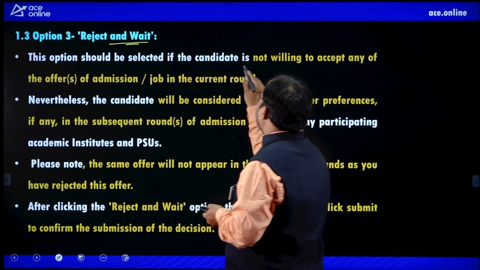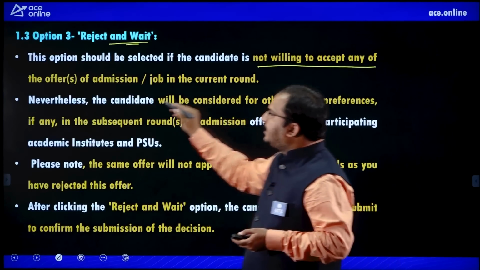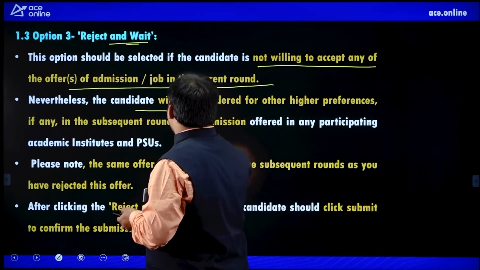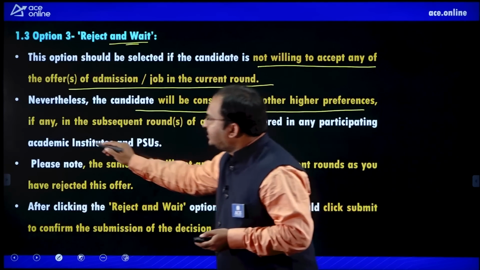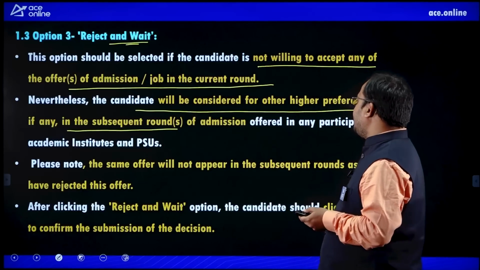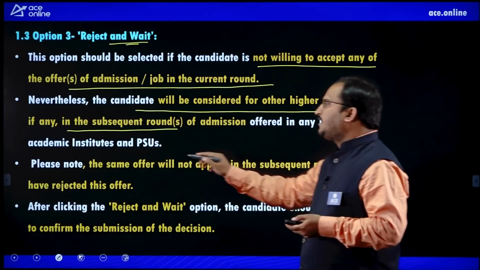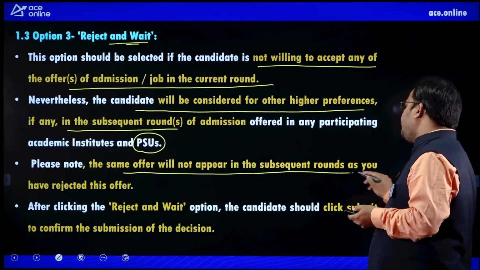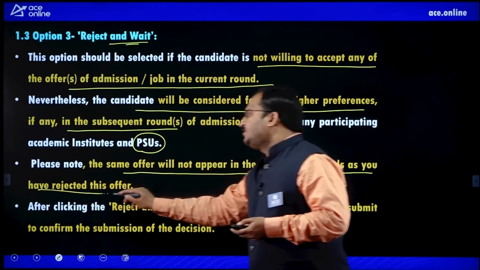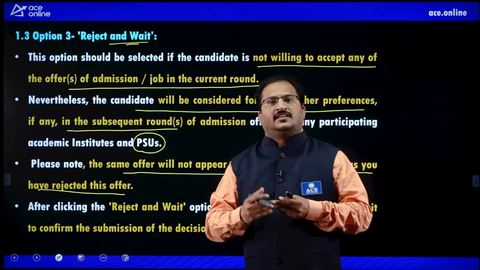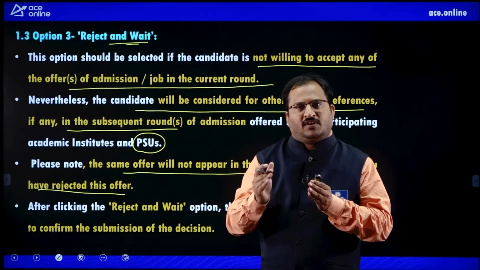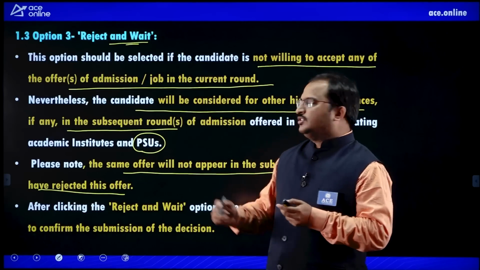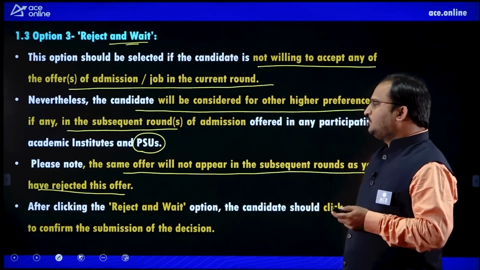This option should be selected if the candidate is not willing to accept any of the offers of admission or job in the current round. The candidate will be considered for other higher preferences, if any, in the subsequent rounds of admission offered in any participating academic institutes or PSUs. Please note, the same offer will not appear in the subsequent rounds as you have rejected this offer. I told you that clearly. Once you reject an offer, you will not get that option in the further rounds. So try to be very careful when you are using this option.